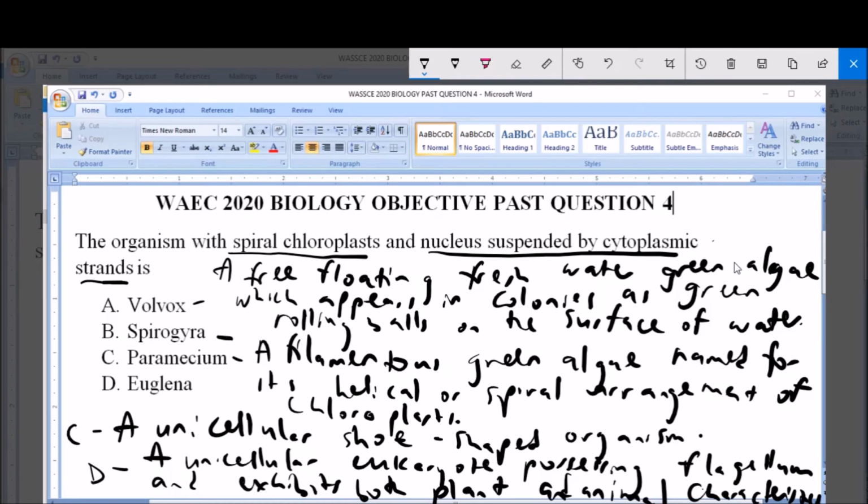So from these descriptions we have given, the Spirogyra, we said it's named because of its spiral arrangement of chloroplasts, and one key feature described in the question is the spiral chloroplasts. Now it's also important to add that the Spirogyra also has its nucleus suspended by strands of cytoplasm, so cytoplasmic strands. So from this, after comparing the definitions, you would agree that option B, Spirogyra, is the organism with spiral chloroplast and nucleus suspended by cytoplasmic strands.